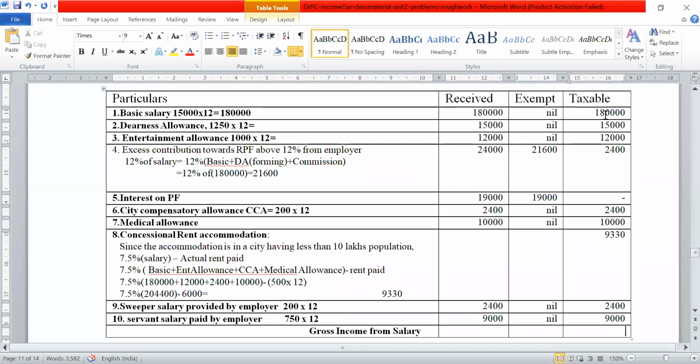So add all these things: 1,80,000, plus 50,000, 15,000, plus 12,000, 2,400, 2,400, 10,000, 9,330. Add all this. One lakh 80,000 plus 2,73,800.